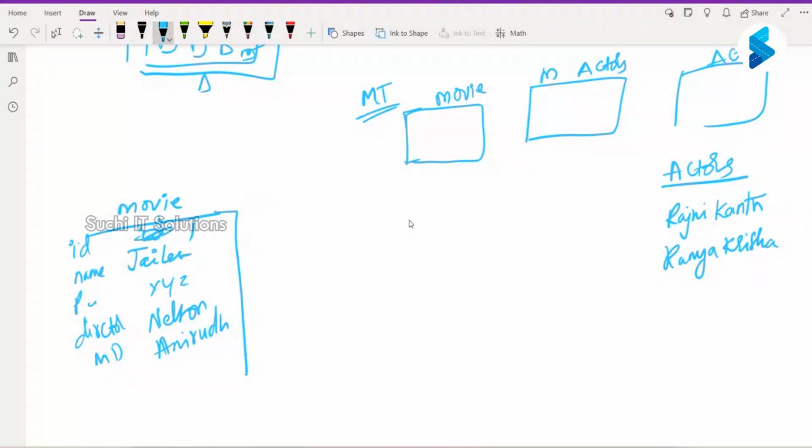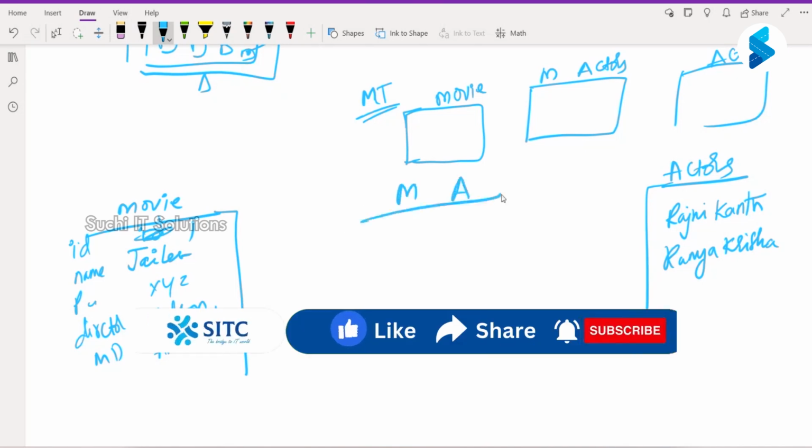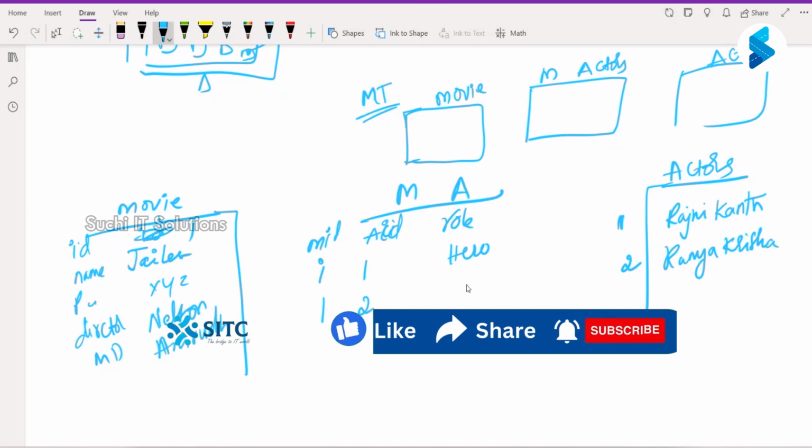And after this, I also have the actor list. Now for this movie, the movie actor table, what I'll do is movie ID 1. Actor ID: Rajnikant is 1, Ramakrishna is 2. Movie ID is 1, actor ID is 1, and role, let us say hero. And movie ID 1, actor ID 2, and the role is